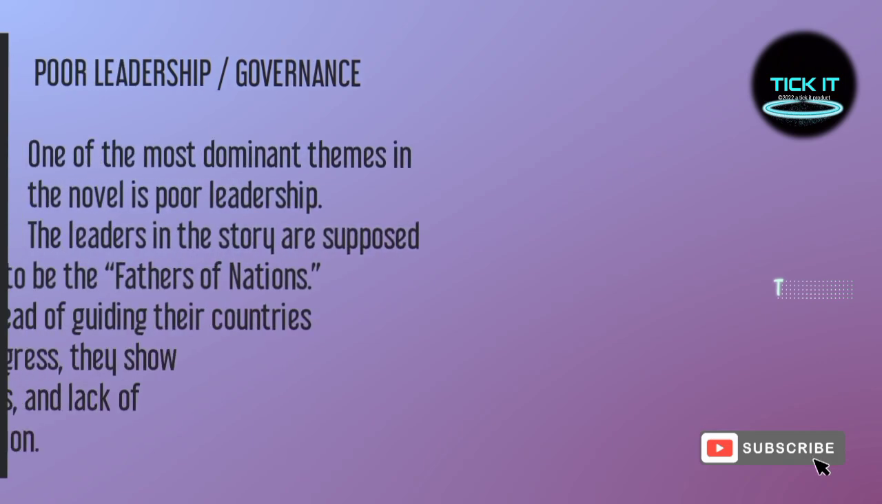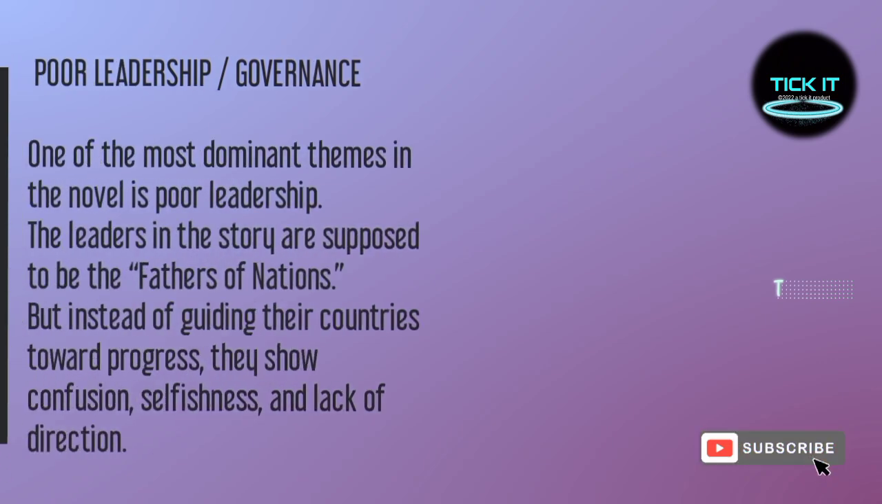Let's get started. Poor leadership and governance. One of the most dominant themes in the novel is poor leadership. The leaders in the story are supposed to be the fathers of nations, but instead of guiding their countries towards progress, they show confusion, selfishness, and lack of direction.